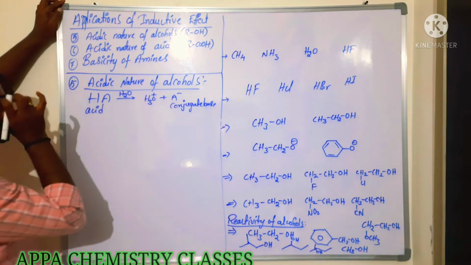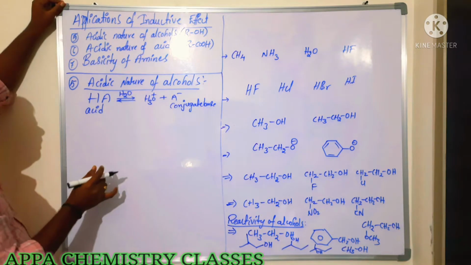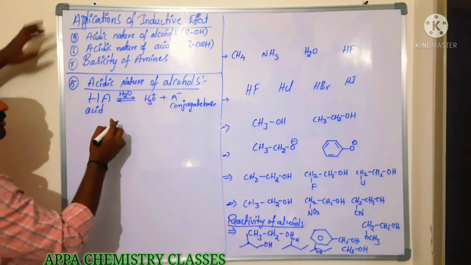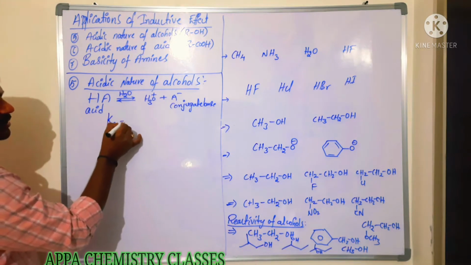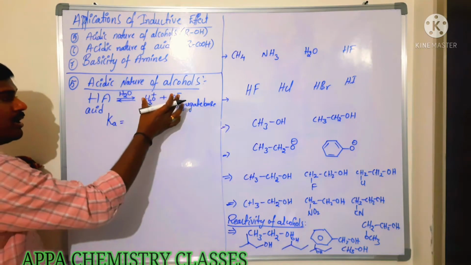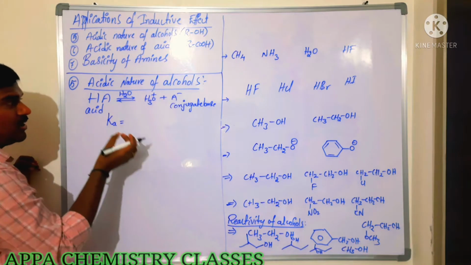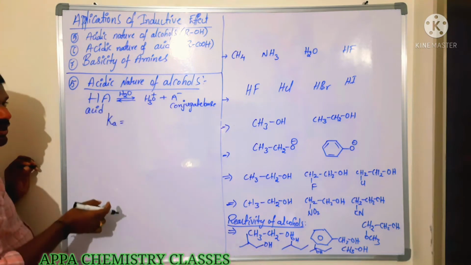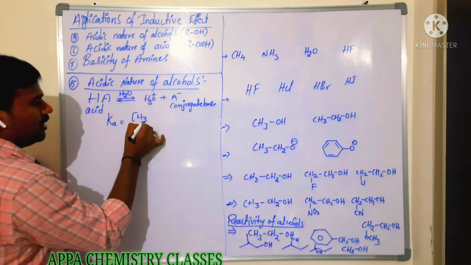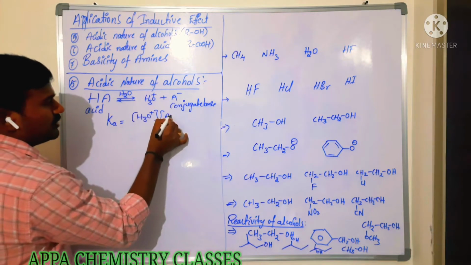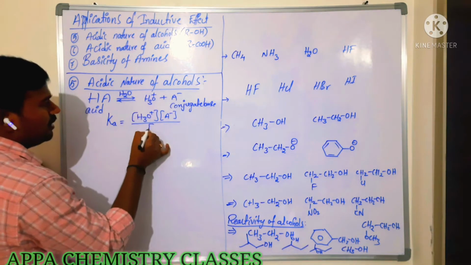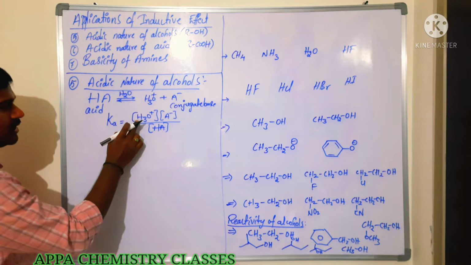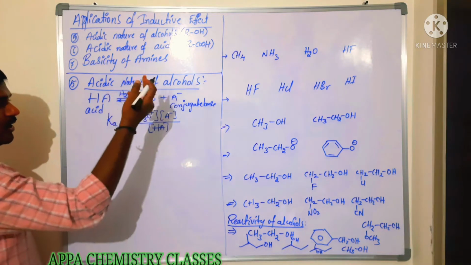Now say for example this acid is a weak acid. Then an equilibrium takes place between the hydronium ion, the conjugate base and the acid. So we write the acid dissociation constant. It is the ratio of the product of concentrations of products to the concentration of reactant: hydronium ion concentration and conjugate base concentration divided by HA. Now, how is the acid dissociation constant related to hydronium ions?